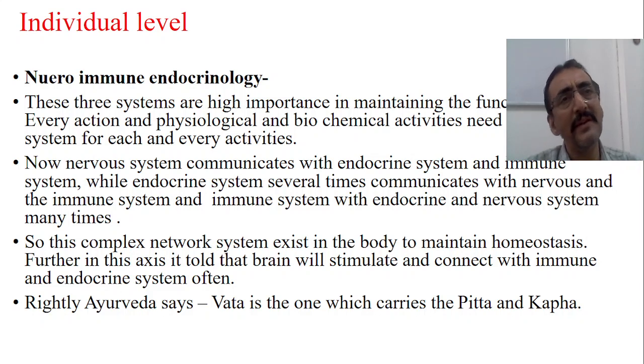If you look into the different functions, this will be evident. This complex network exists in the body to maintain homeostasis. Further, in the axis, it is told that the brain will stimulate and take the lead, and it usually connects with the immune and endocrine systems.